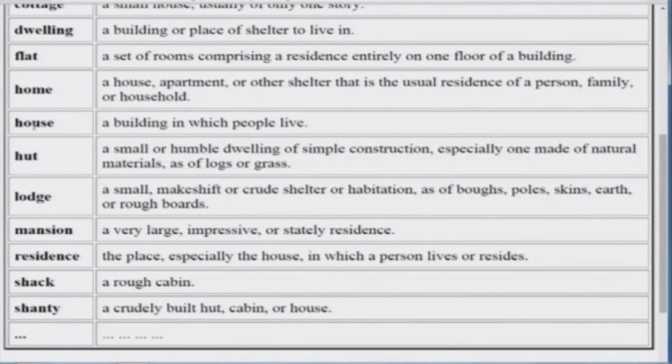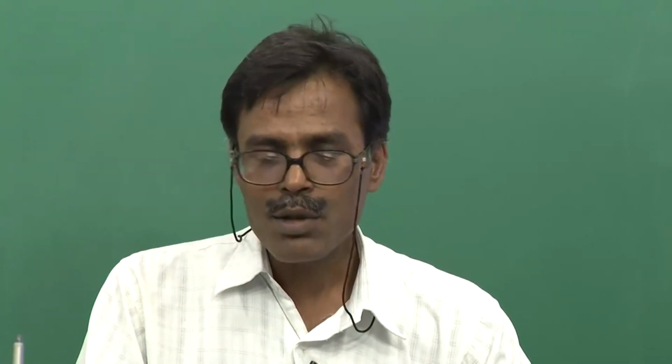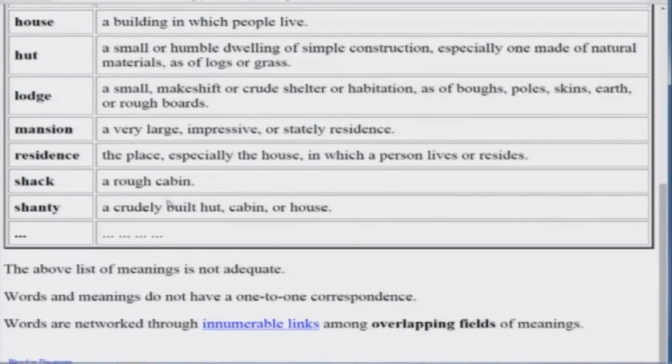Now against each word, a meaning has been put, and you can say that I will do a better job. I will consult a better dictionary, and whichever dictionary I consult, I will do a thorough job at it, and I will have all the 5 meanings, all the 7 meanings. Fine, you have that. But is it so that in a language a word has 5 meanings or 7 meanings? No, and that is why this list of meanings is not adequate. Words and meanings do not have a one-to-one correspondence. Words are among themselves networked through innumerable links among overlapping fields of meanings.